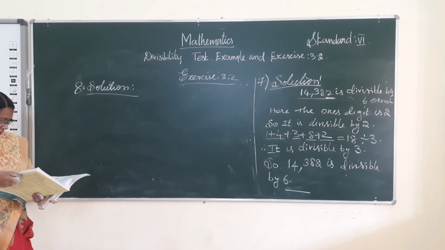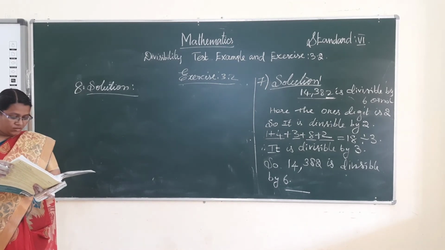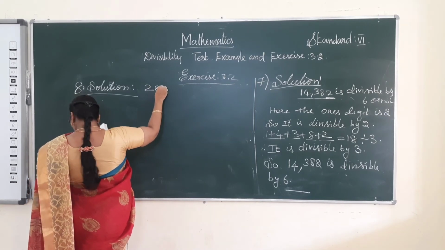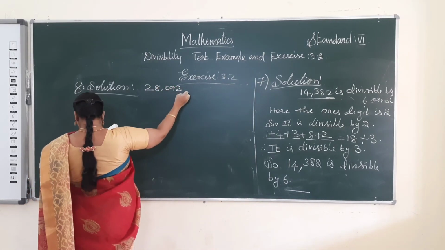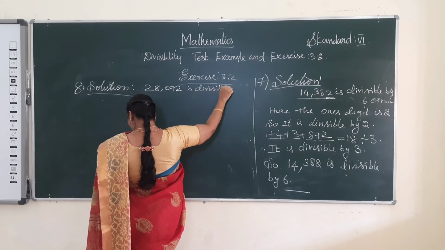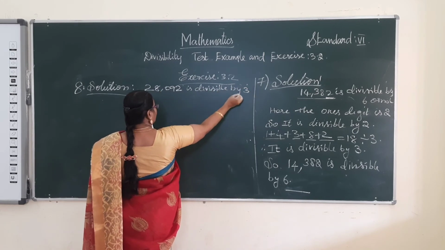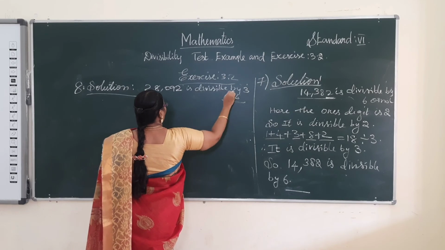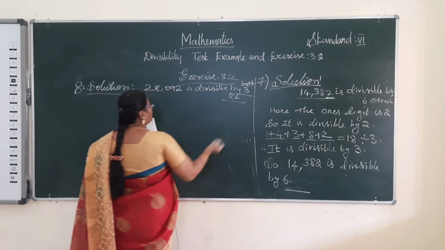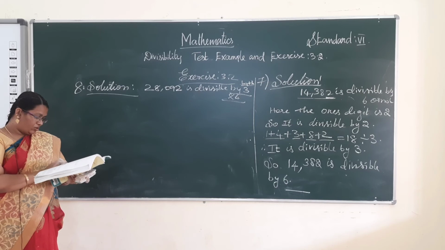Test whether 28,092 is divisible by both 3 and 4. So, check the divisibility test. Both 3 and 4 must be satisfied, as they have said. Okay.